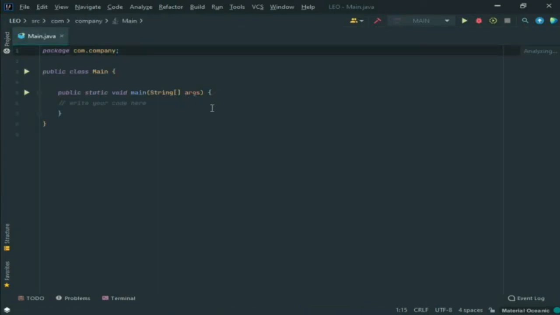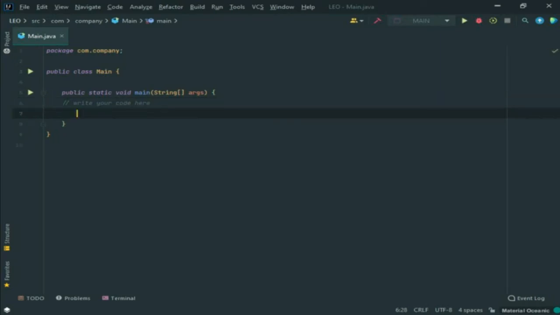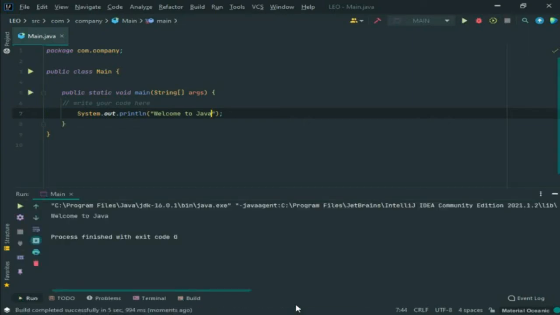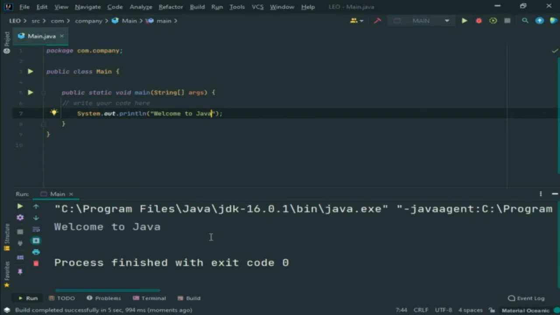Now what I will do here, I will simply print a statement, welcome to Java. Now I will execute this code. Click on this play button to execute our code. So our project is building here. So you guys can see that welcome to Java output has been printed here.